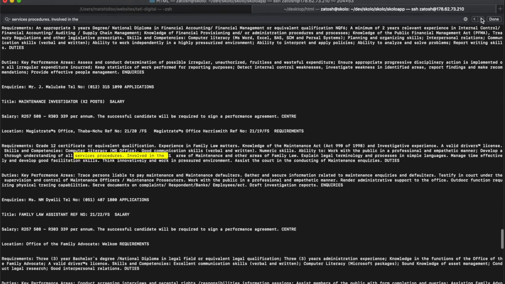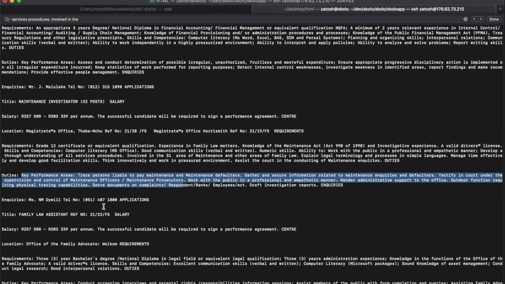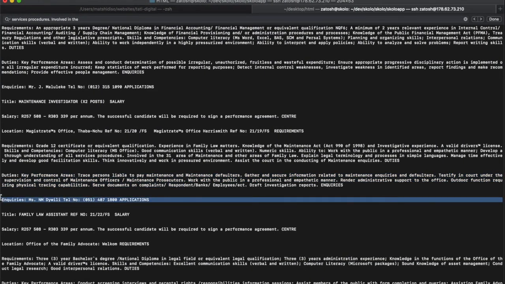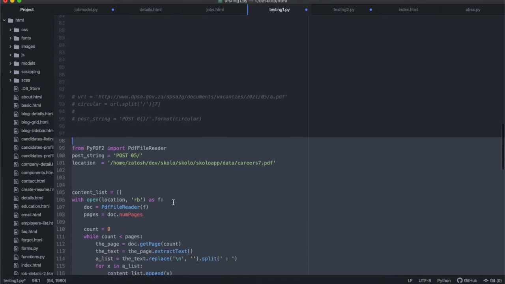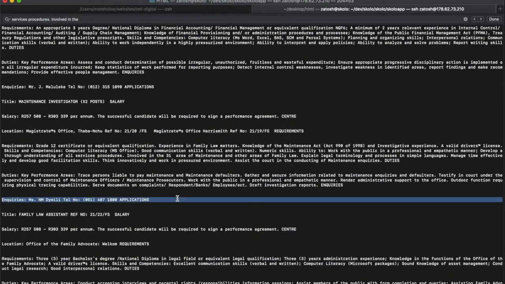And if you go forward, you will see now the requirements are correct, and we appended that sentence and we removed the next element in the array, and then the duties key personnel is recorded properly, all right, and the inquiries are recorded properly. So there's many things you can do to go through this code and find improvements, and I think this is where I'm going to leave it. I'm going to be happy with this because I've gone through this and I found many other improvements, but we're not going to have time to do everything in this video, all right? So for now, I'm going to be happy with what we're doing over here, all right?